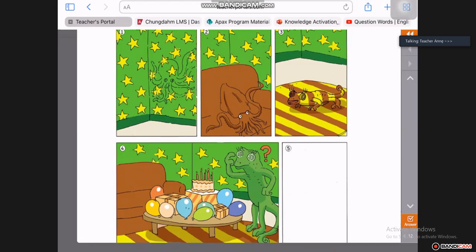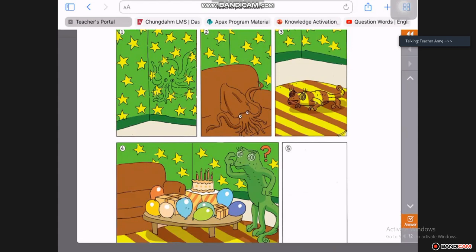Mr. Octopus decided to hide on the wall. He changed his color to look like the green wallpaper with stars on it. And then you go next. Next, the cuttlefish. And then you can continue.